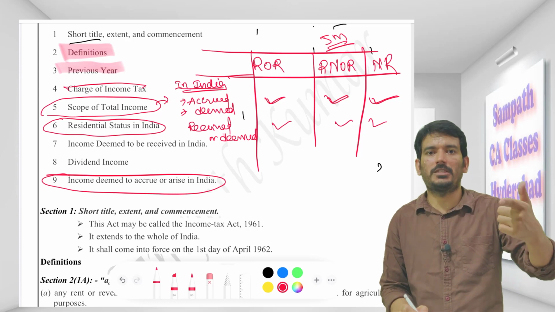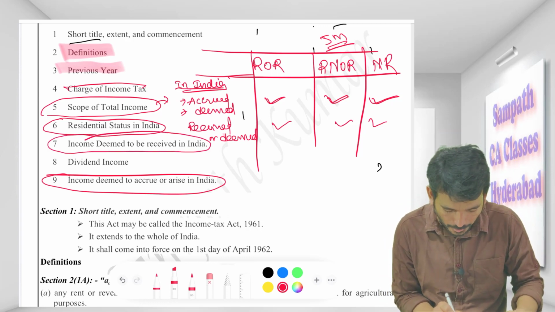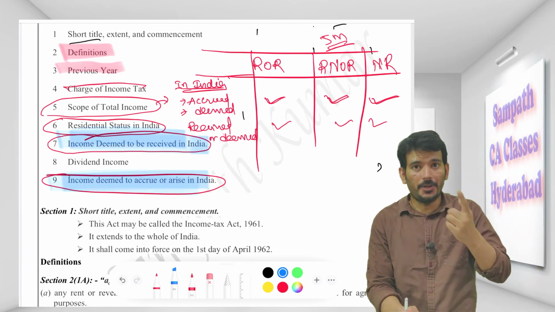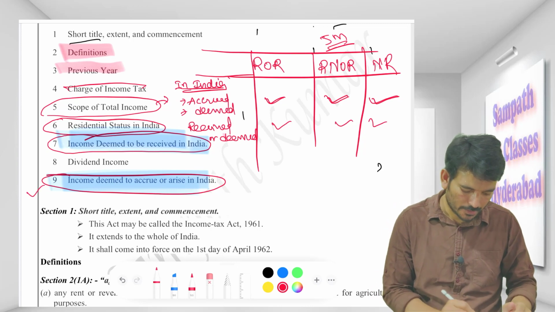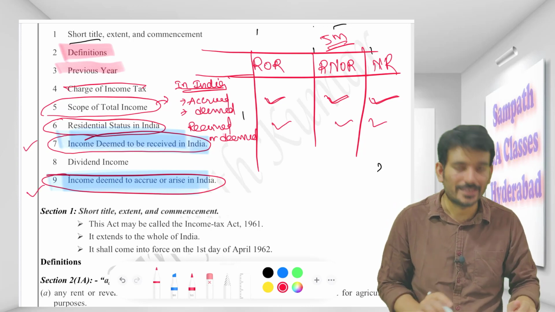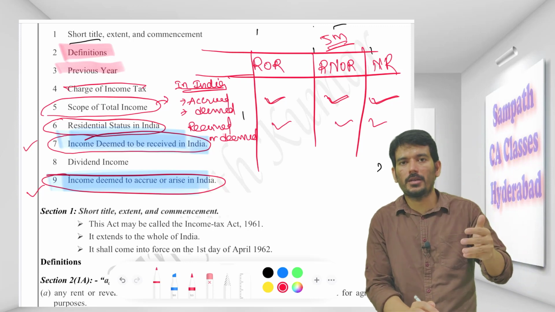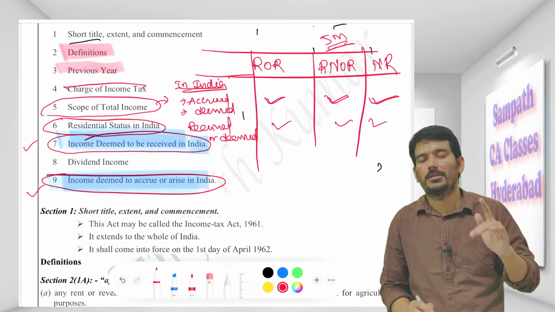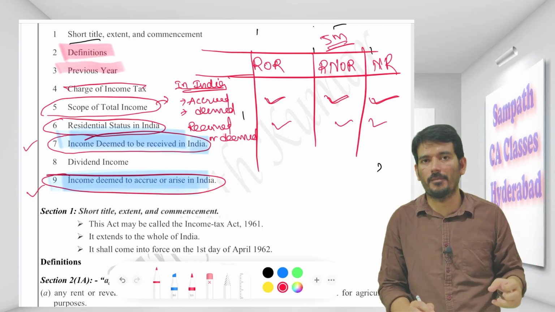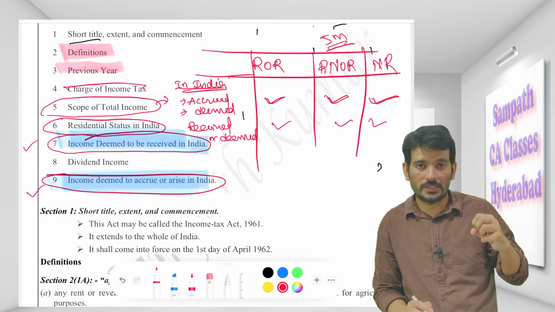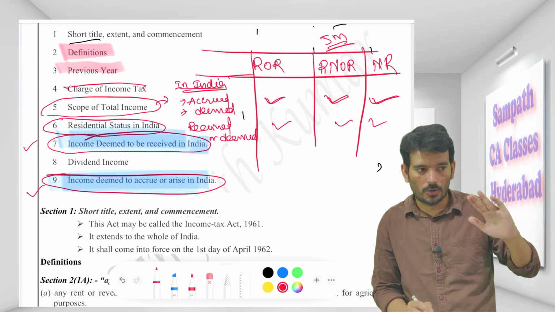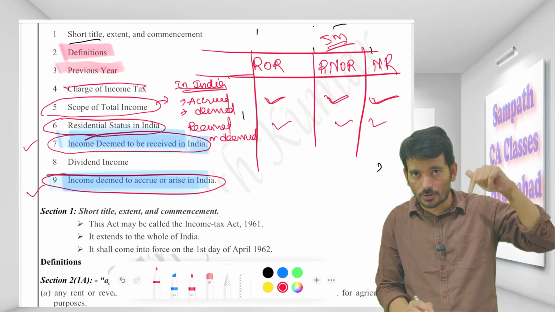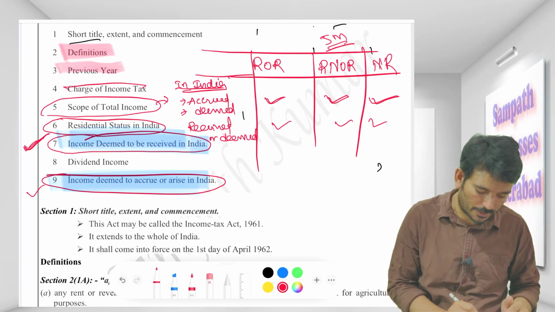Then what do you mean by deemed to be received in India? For that we have Section 7. Deemed to be accrued in India, for that we have Section 9. Deemed to be received in India, for that we have Section 7. So that says that if your employer is contributing to your provident fund more than 12%, then that will be deemed to be received in India. I am working for a company, I am working really well, so the employer wants to compensate me more. Yes, he can compensate, but only up to 12%, there is no tax for me. Beyond 12%, whatever the employer is contributing in my name will be deemed to be received in India.